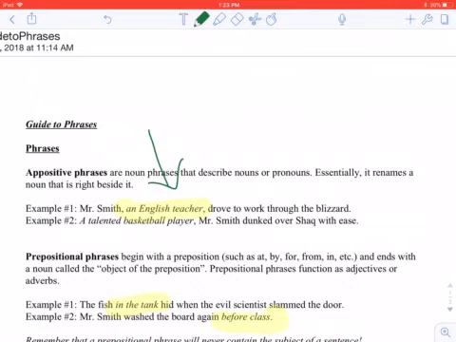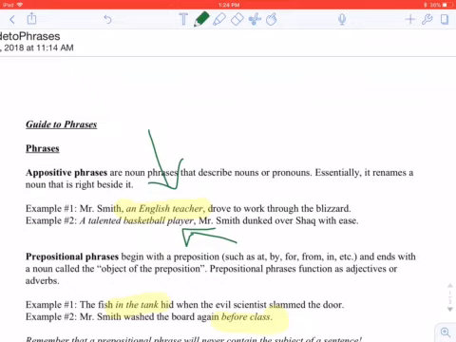It's renaming it. As we can see from our second example here, it is possible for an appositive phrase to either be before or after the thing that it is describing. And generally speaking, the more specific, so here Mr. Smith would be the more proper noun, the subject of the sentence, because it's more specific, whereas both of those in italics are providing additional information.